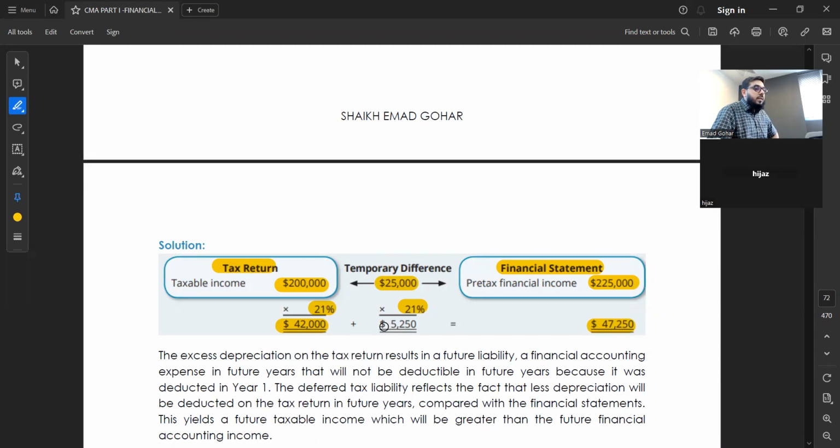What is the temporary difference? 5,250. What is this? This is the depreciation which they overcharged this year. Next year they will not charge. So when they do not charge next year, will I have to pay more tax or not? More tax. You got the story? Okay, now see here.